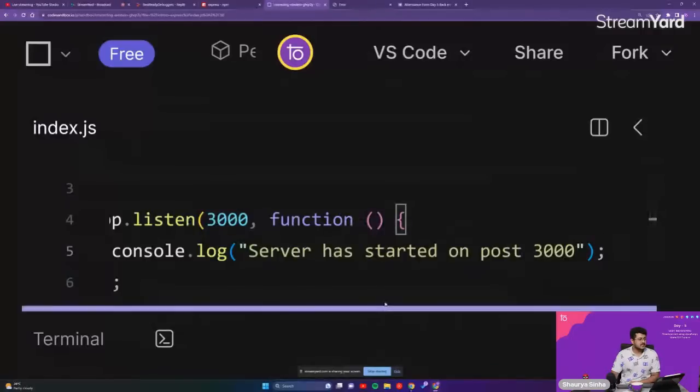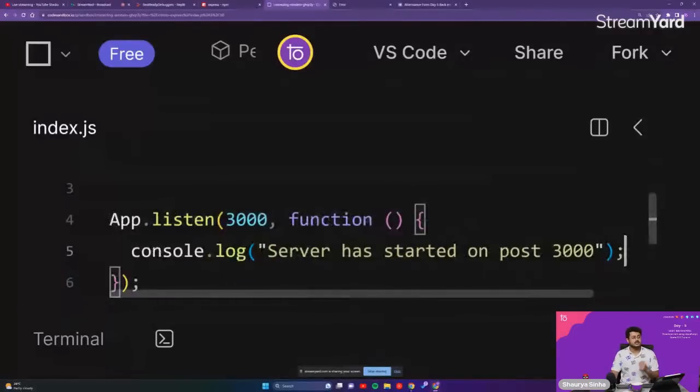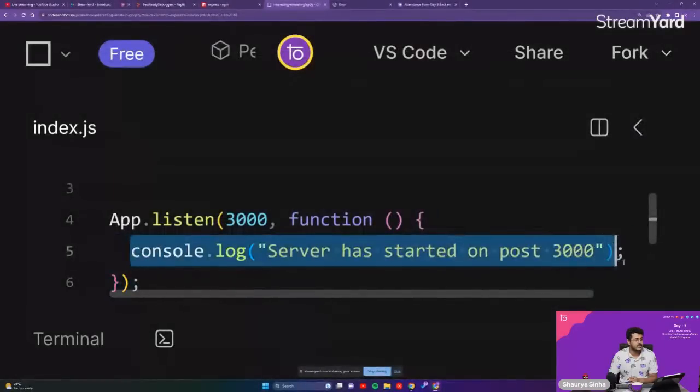As you're able to see, this is a nameless callback function, guys, because we don't need to provide it with a name. Why? Because we are never going to reuse this particular function itself, guys. And this console.log that is there, this is the line of code that will get executed whenever the app starts listening on the port 3000.